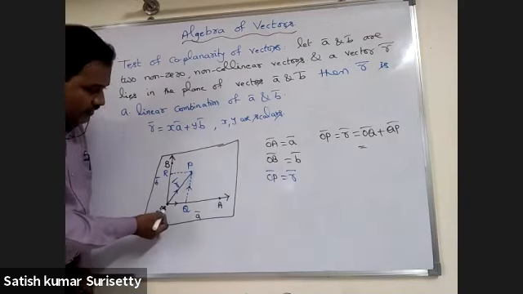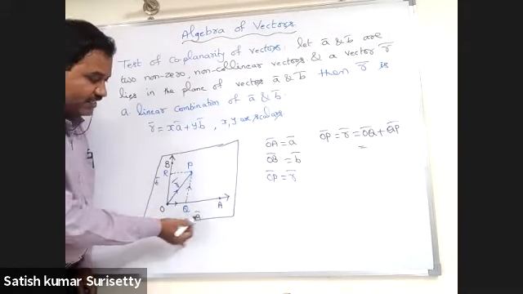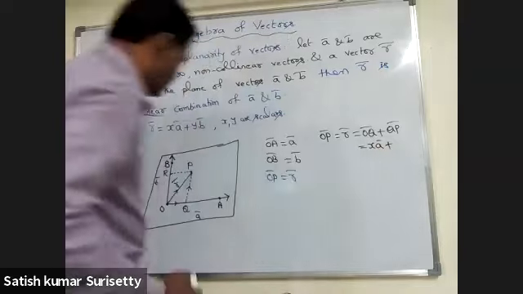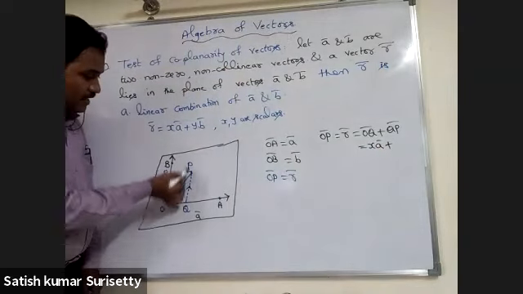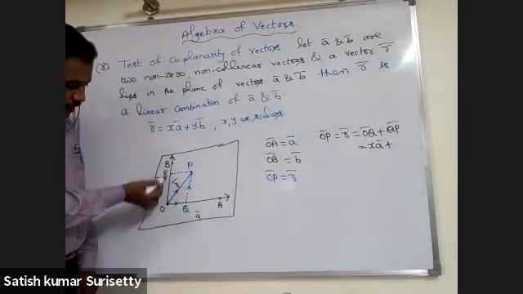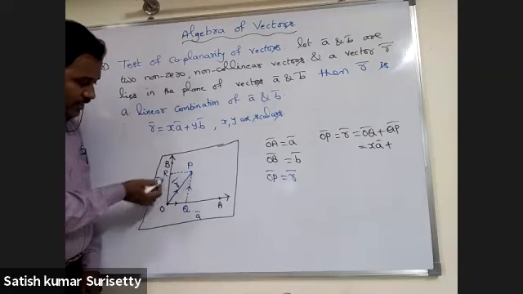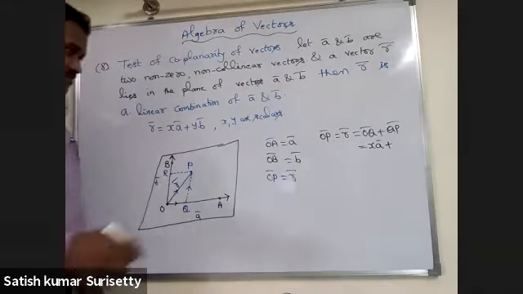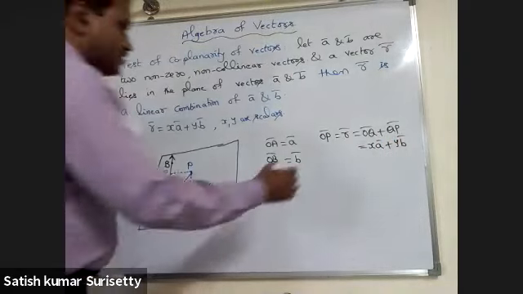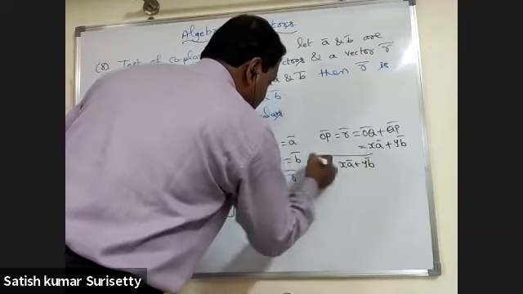OQ bar is collinear with OA bar. That is, OQ bar is some constant times A bar, so I can write X A bar. QP bar is along OB bar, which is the same as OR bar, and OR bar and OB bar are collinear. So I can write OR bar as some constant times B bar, so Y B bar. So R bar equal to X A bar plus Y B bar.